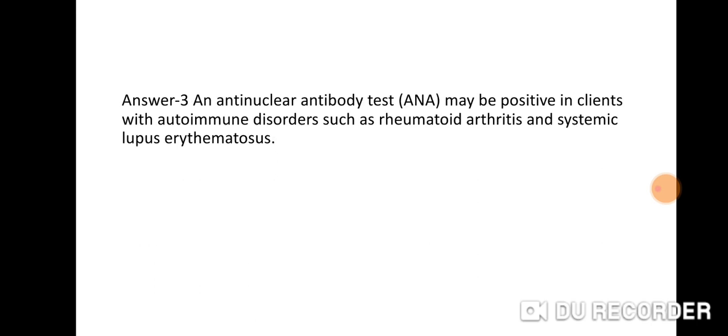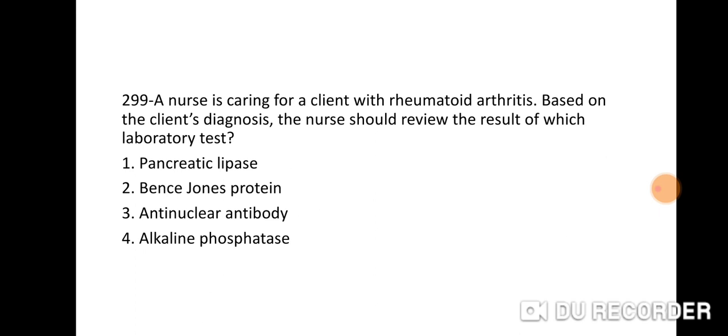Right answer is 3. An anti-nuclear antibody test, ANA, may be positive in clients with autoimmune disorders such as rheumatoid arthritis and systemic lupus erythematosus. Right answer is 3. Anti-nuclear antibody.